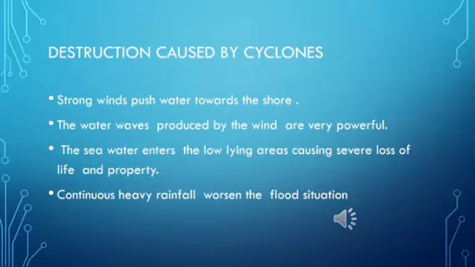So what happens? The sea water enters the low-lying areas, causing severe loss of life and property. And when there is continuous heavy rainfall, what happens? The flood situation can be worsened. So cyclones can cause a lot of destruction, but due to the presence of the satellites now, and since we have the weather forecast which is done earlier, we can predict these cyclones, and we can see that there is not much loss of property and life.